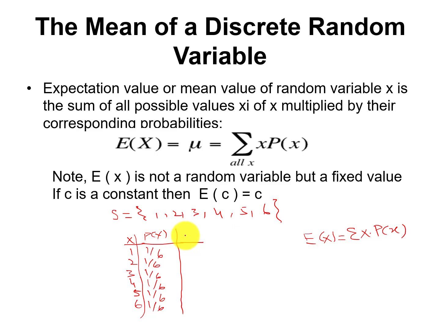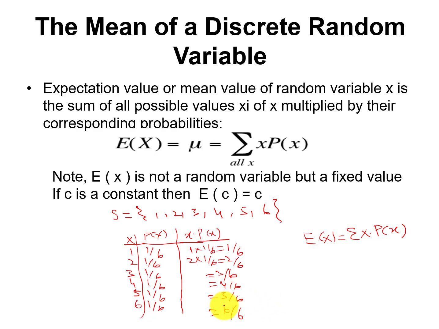In the next step, we need to multiply x by its respective probability. So 1 into 1 by 6 will be 1 by 6. 2 into 1 by 6 will be 2 by 6. Similarly, 3 by 6, 4 by 6, 5 by 6 and 6 by 6.